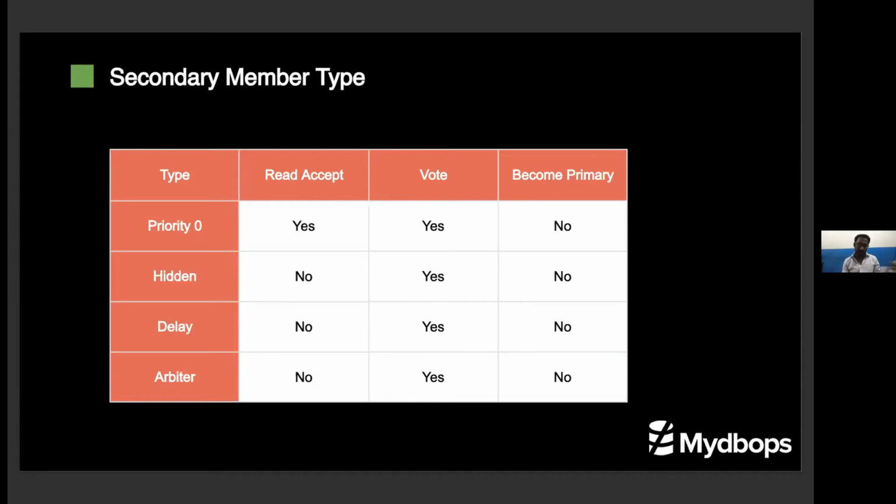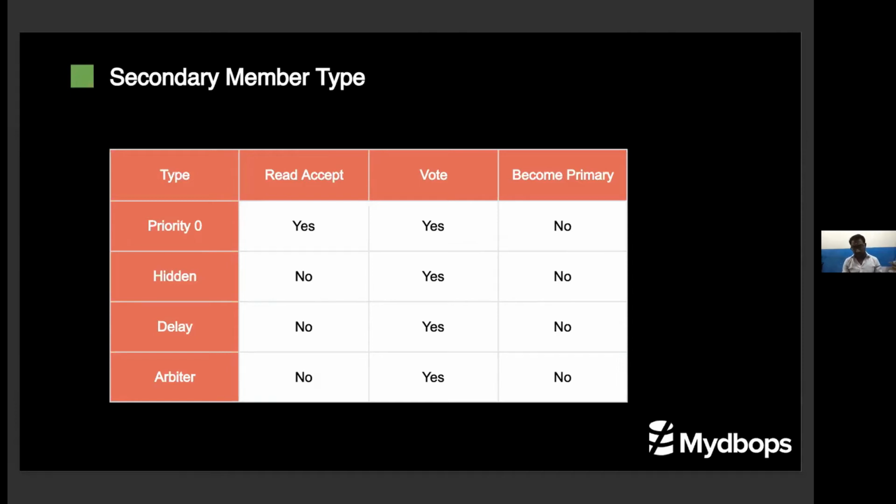The hidden node is different. You can use the hidden node to take a backup kind of thing. You can take it for running analytical queries, because it won't accept the real-time application queries. If you need to talk to the hidden node, you need to talk to it directly. You cannot use the replica set connection URI.